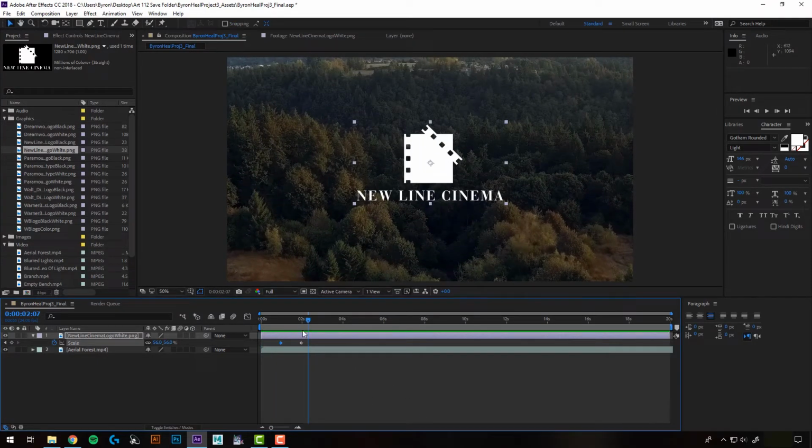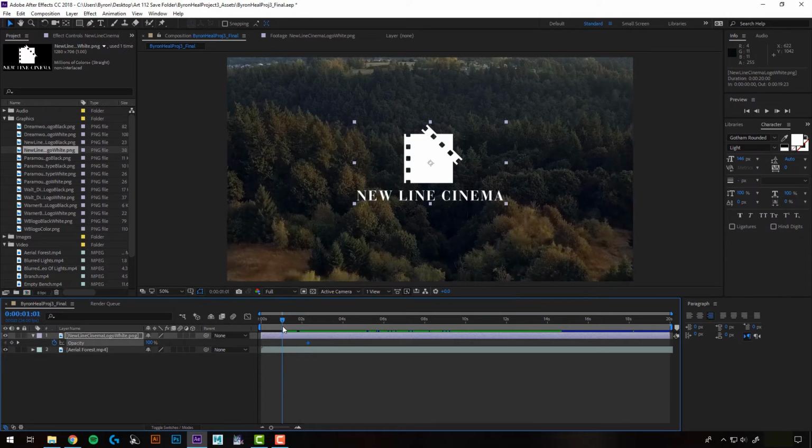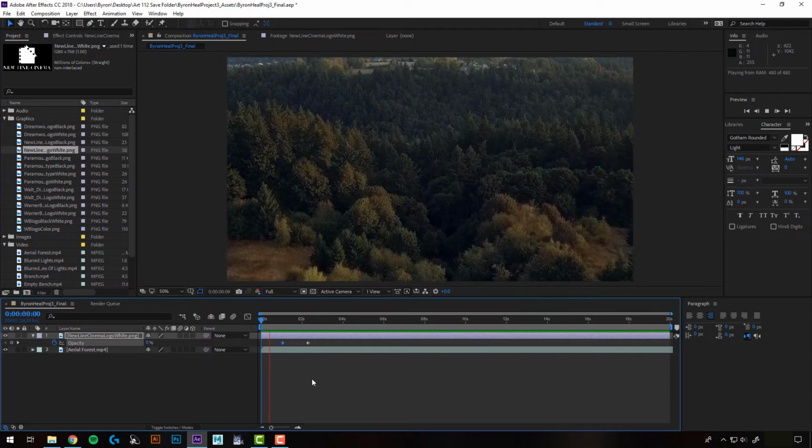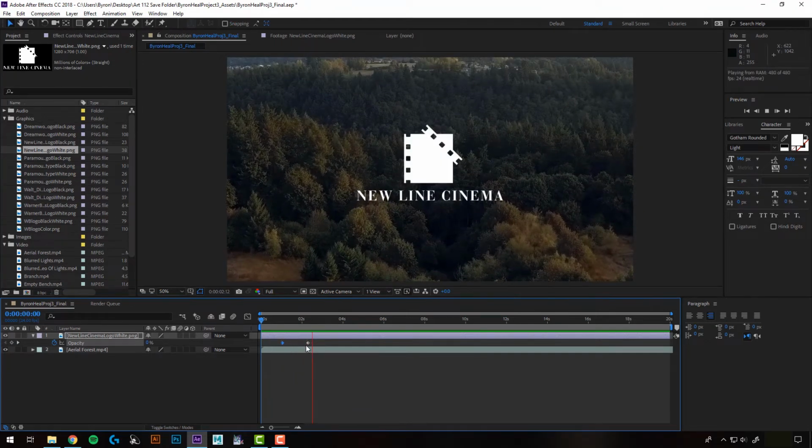Alright, that looks okay, but let's try just animating the opacity and just having it fade in. So I'm just going to delete these scale keys, and I'm going to hit T to bring up my opacity. Okay, so I'm going to key it right there at 100, so it's already keyed at 100%. Now if I move it back a bit and bring that down to 0, it'll fade in. Alright, I think I like that the most out of all the ones I've tried. It can maybe fade in a little longer.